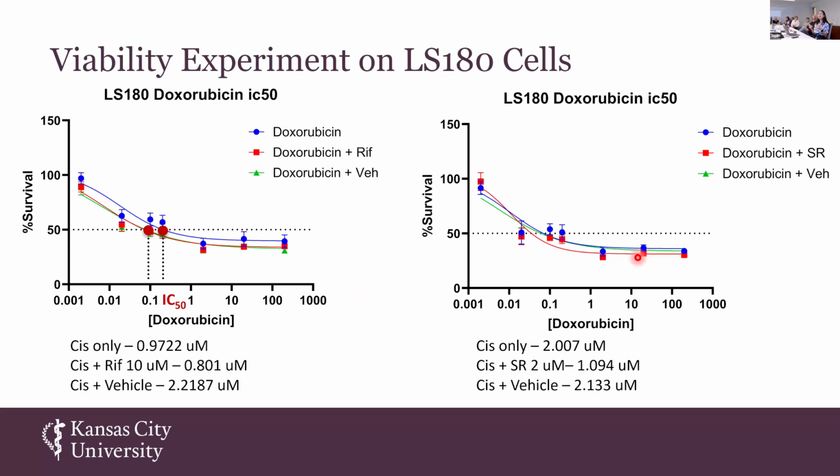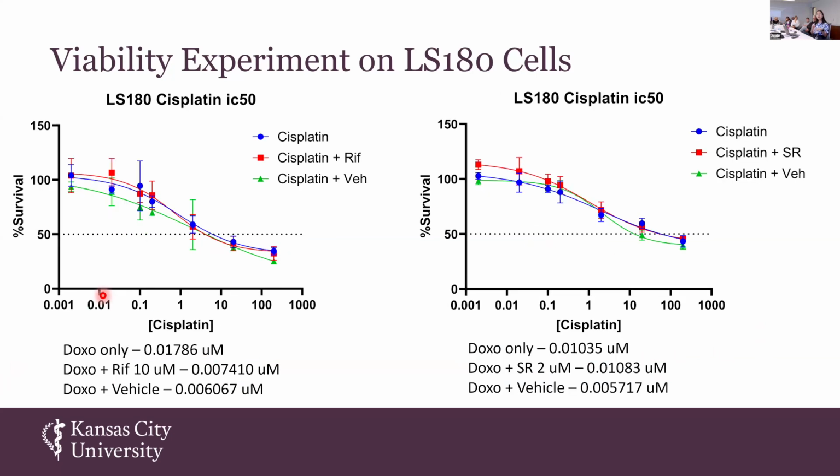So IC50, or inhibitory concentration, where 50% of cells in the treated group were killed compared to no treatment groups, is what we're interested in here. When we compare the IC50 for the groups with the addition of rifampicin and SR, we saw that the IC50 were lower in these groups compared to others for doxorubicin, which means that a lower amount of chemotherapy was required to kill 50% of cells in the treated compared to no treatment. And the same pattern was seen here in the cisplatin group as well. That was very interesting.